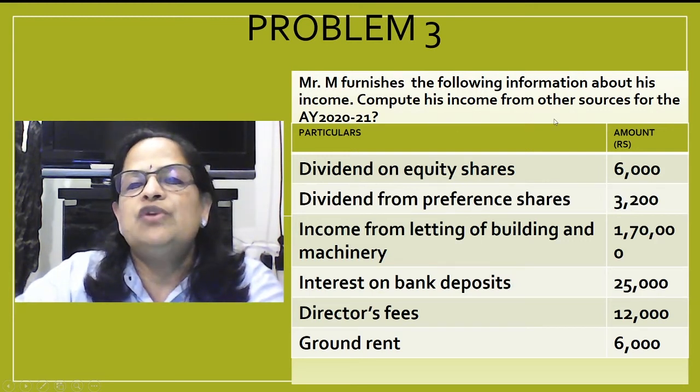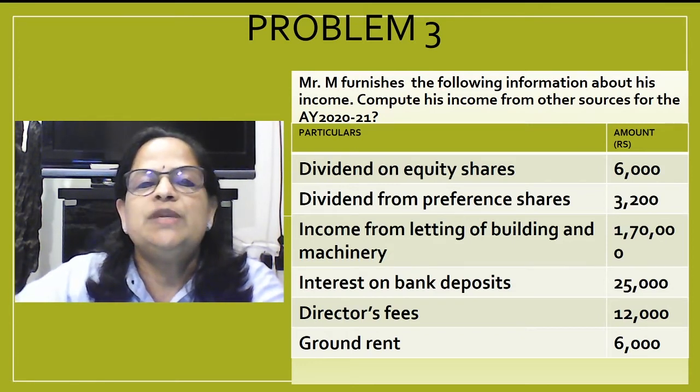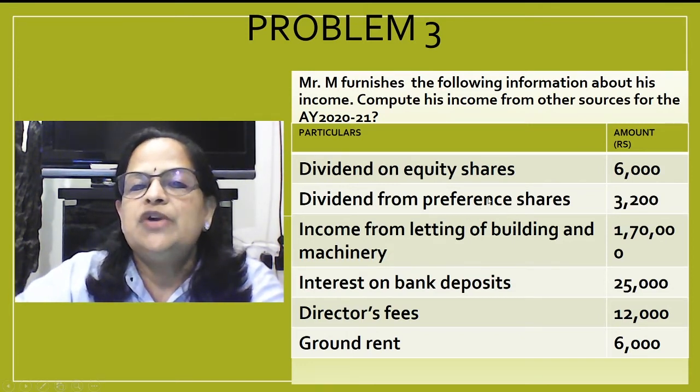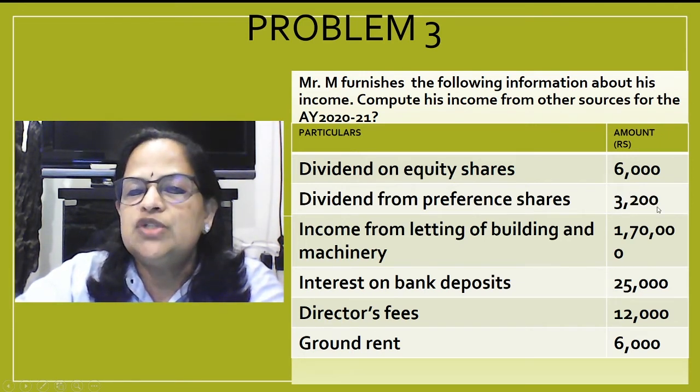Now problem 3. Mr. M furnishes the following information about his income. Compute his income from other sources for the assessment year 2021. Dividend on equity shares, it's 6,000. Dividend from preference shares, 3,200.